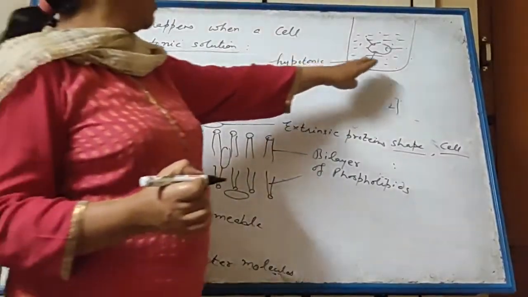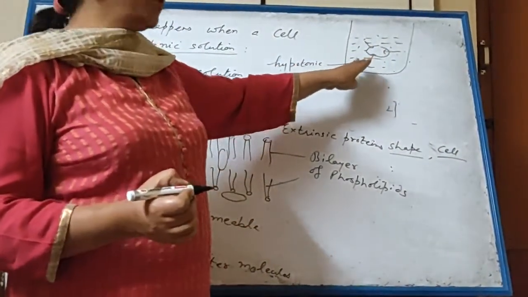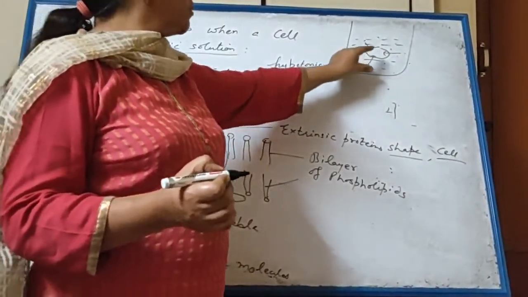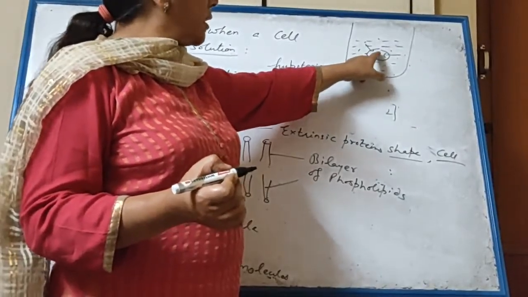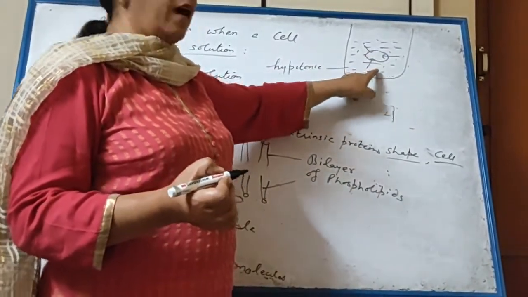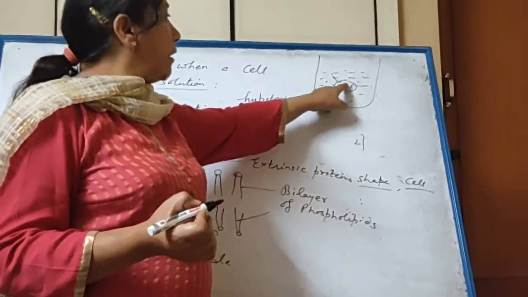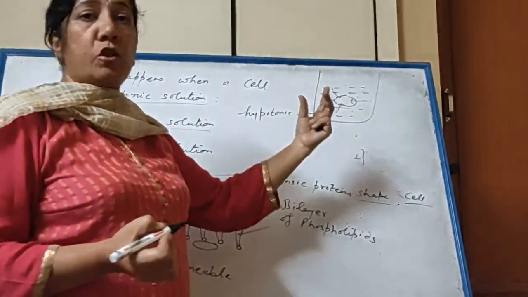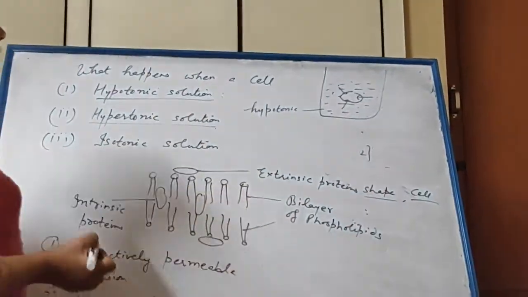Hypertonic means here the solute concentration is more. So this means water concentration is high inside the cell than outside the cell. So cell will lose water and cell will shrink, decrease in size.